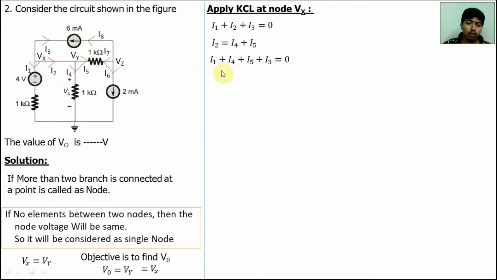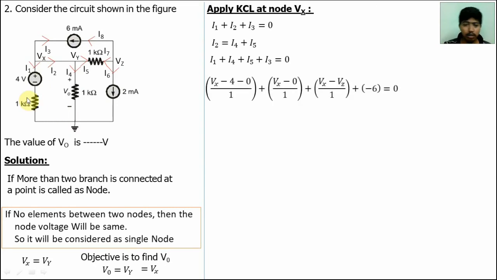I1 is equal to (Vx minus 4 minus 0) divided by 1k. I4 is (Vx minus 0) divided by 1k. I5, Vy is equal to Vx, so (Vx minus Vz) divided by 1k.